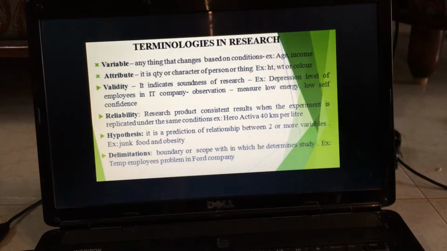Next is attribute. What do you mean by attribute? It is the quality or character of the person or thing about whom we are doing the research. We can study his height and weight, whether obesity is there or not. We can discuss something about that.